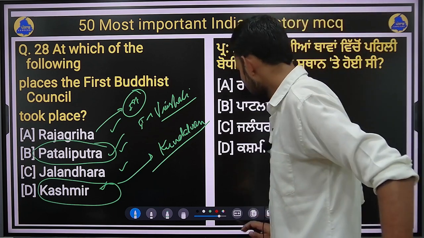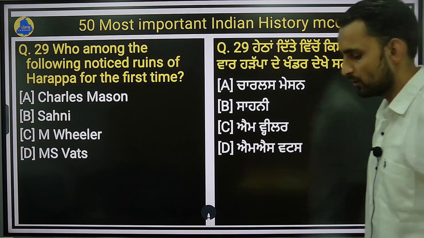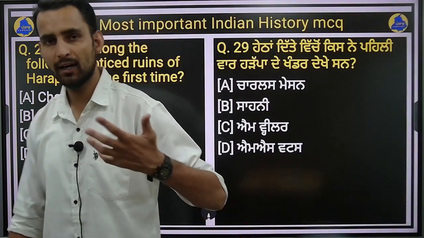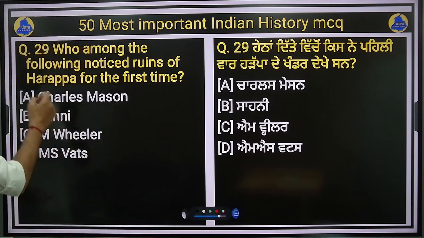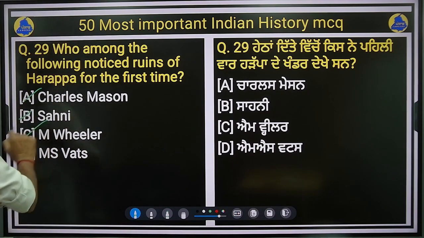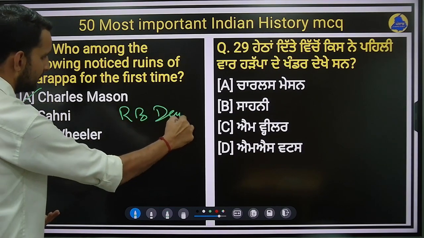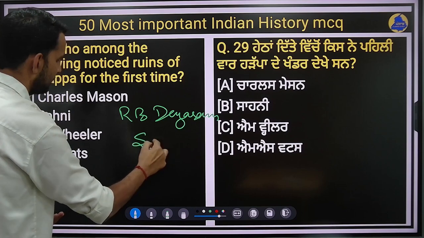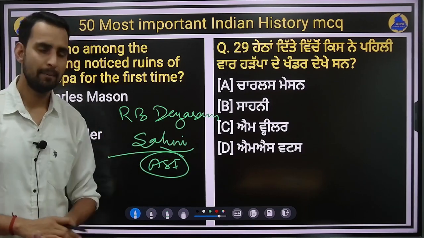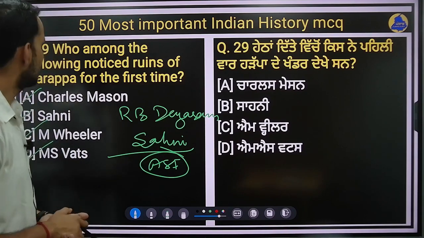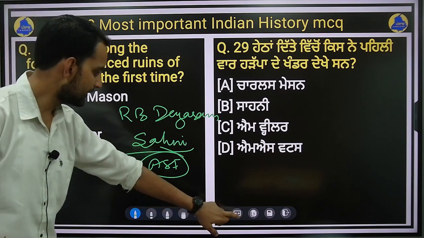So we will move on to our next question, that is question number 29. Who among the following noticed ruins of Harappa for the first time? Basically, who has founded the Harappan civilization? So it is an easy question. Charles Mason, A option. Option B, Sahani. Option C, M. Wheeler. And option D, M.S. Watts. So as you know, R.B. Dayaram Sahani from the Archaeological Survey of India, he was the first who has founded this Harappan civilization. So option B here will be the right answer.